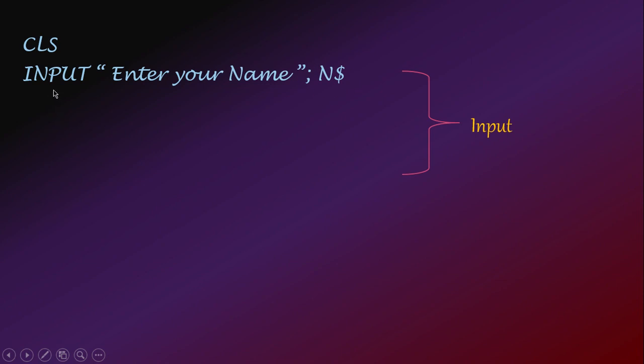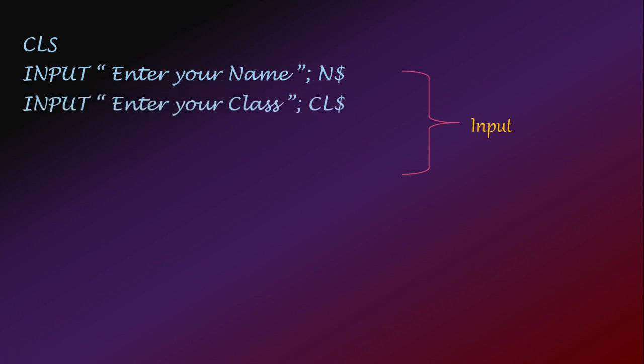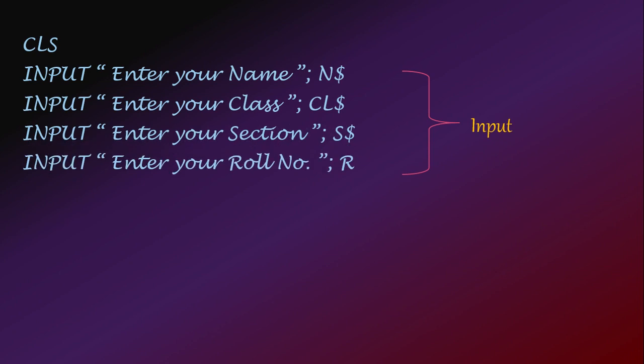So what happens when this statement is run? This message will be displayed on the computer screen, and on seeing this message you will be able to type your name. In the same manner, next the computer will ask you to enter your class. You will enter your class, then section, and it will be stored in string variables, and finally roll number in R. See here, name, class, section, I have taken as string values because they consist of a combination of alphabets and sometimes digits, but roll number is always numeric, so that's why a numeric type variable.